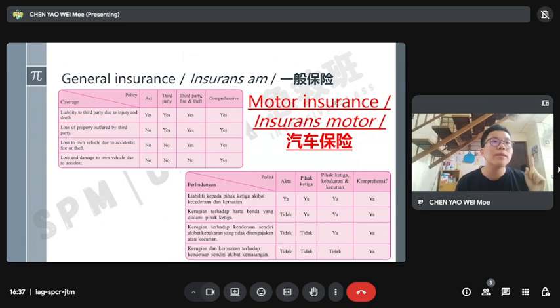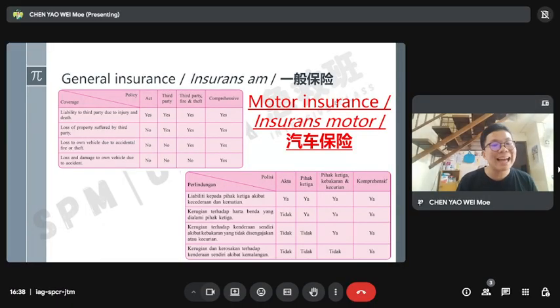Loss to own vehicle due to accidental fire or theft means my vehicle has been stolen or has been caught on fire. Myself and third party are not included, but third party fire and theft, yes, included, and comprehensive included. Loss and damage to own vehicle due to accident.